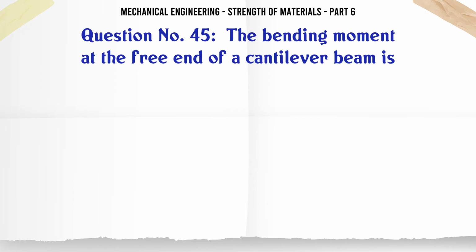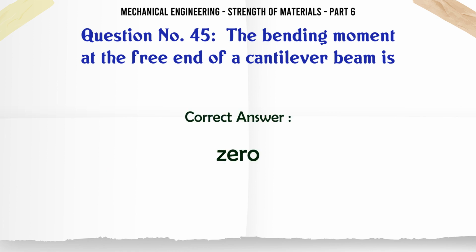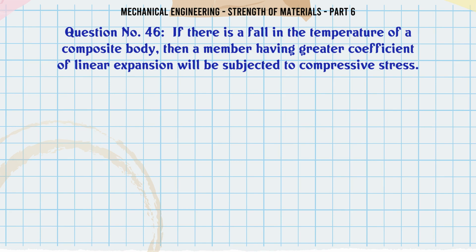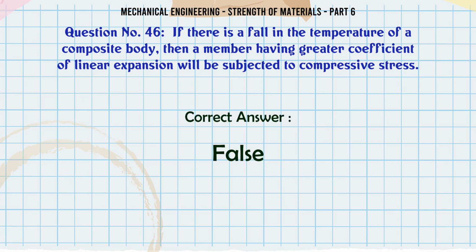The bending moment at the free end of a cantilever beam is A. 0, B. Minimum, C. Maximum. The correct answer is 0. If there is a fall in the temperature of a composite body, then a member having greater coefficient of linear expansion will be subjected to compressive stress. A. True, B. False. The correct answer is false.